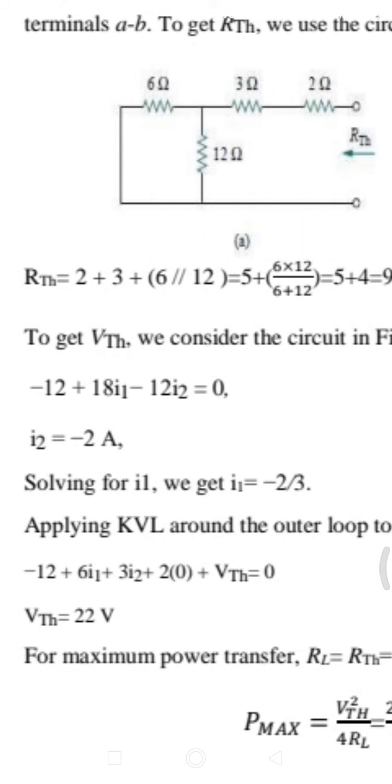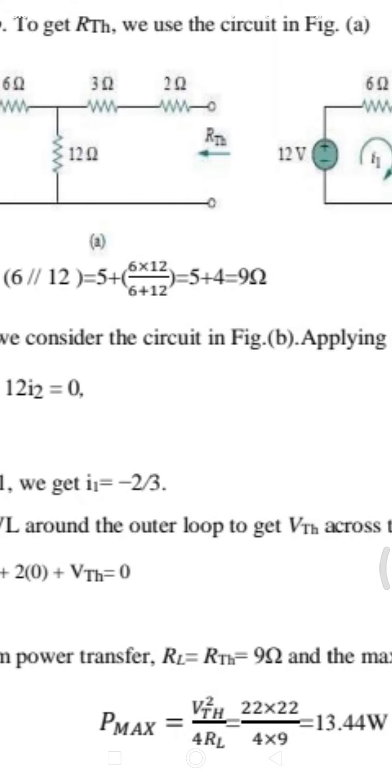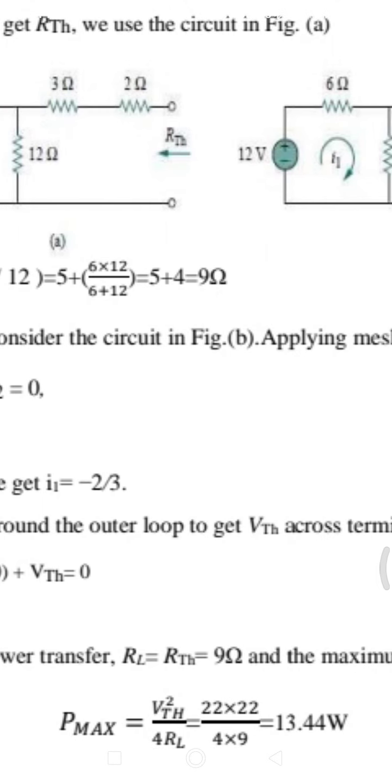For the maximum power transfer theorem, we have already found the value of RL. It is nothing but the RTH. Already we calculated RTH as 9 ohms. Here RL is equal to RTH. That means 9 ohms is the load resistance.